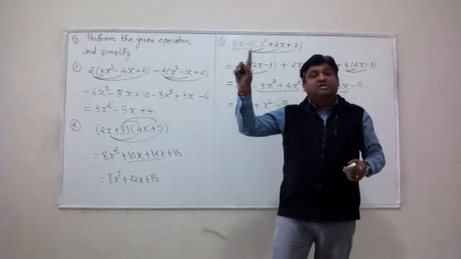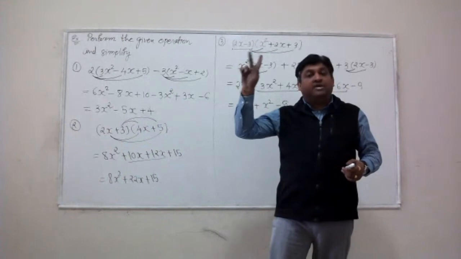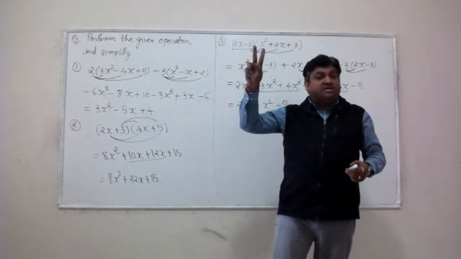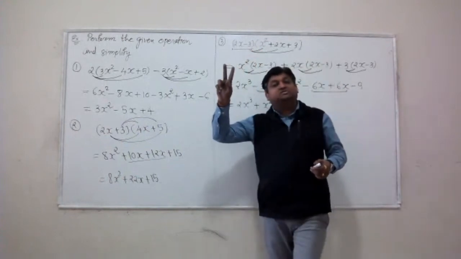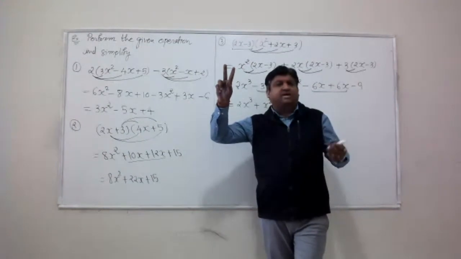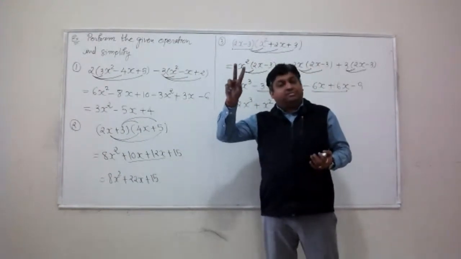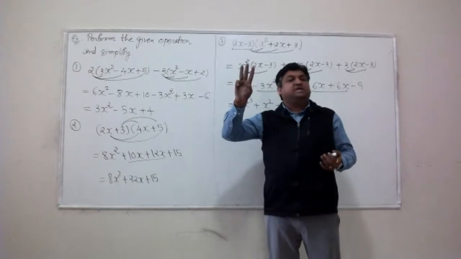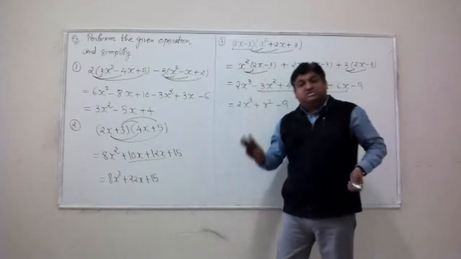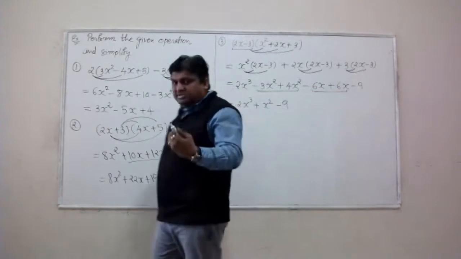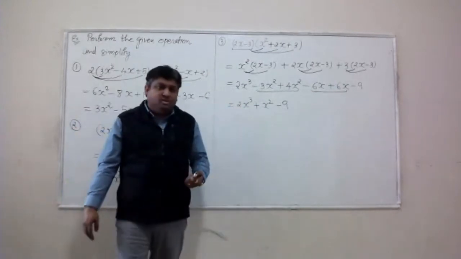Stage 1, look for the greatest common factor. Stage 2, factorization of the form ax squared plus bx plus c, or factorization of trinomial. If this doesn't work, then you go to stage 3, which consists of some special factorization formulas, right?